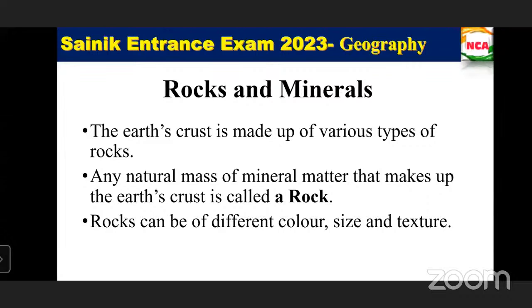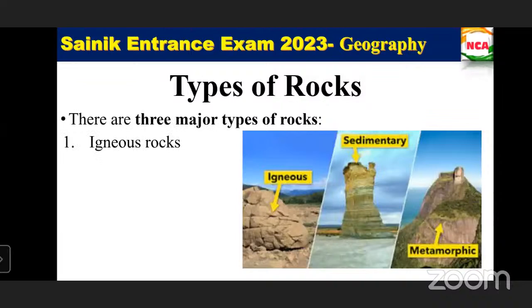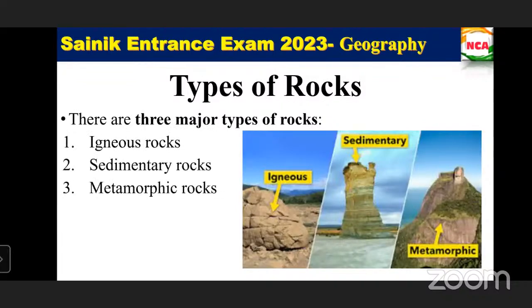So we have different types of rocks based on the color, texture, and how they have been formed. There are three major types of rock: igneous rocks, sedimentary rocks, and metamorphic rocks. Make a note of it. The other rocks will come under these only, based on how the rocks are formed.